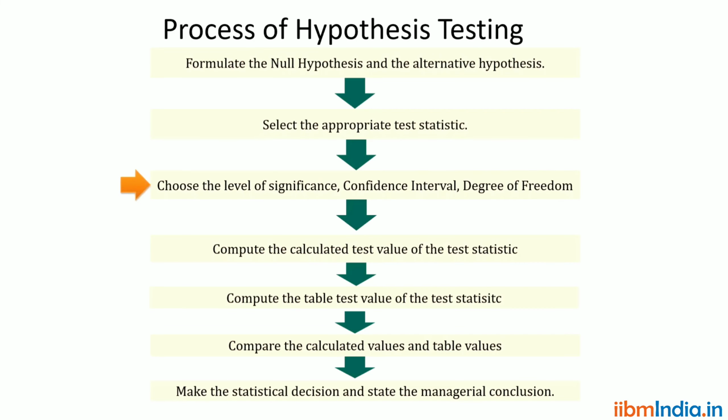Likewise, we can prove. So that is the way we can decide whether we can go for two tail or one tail. We can take our decision.